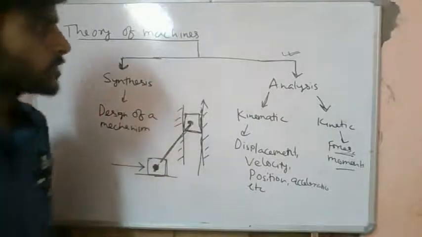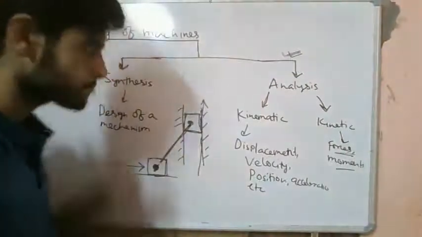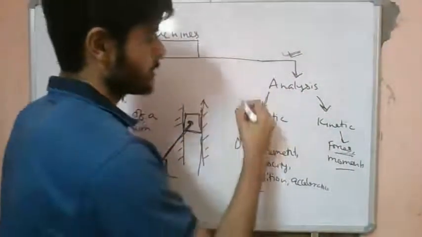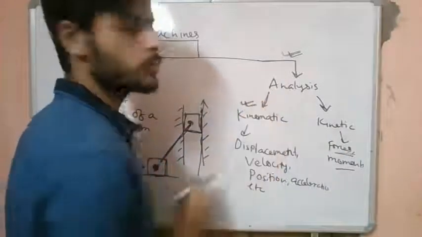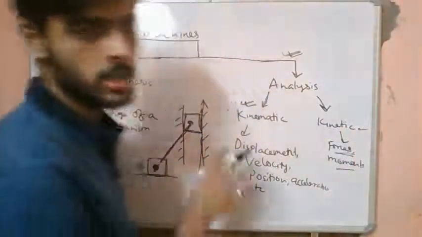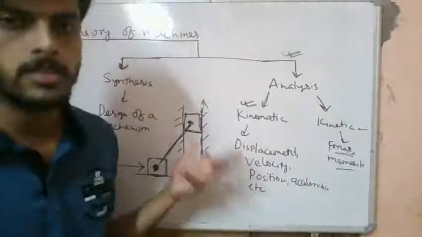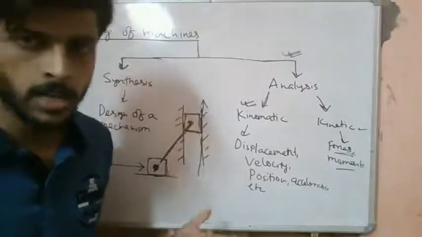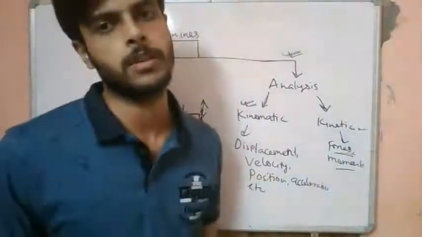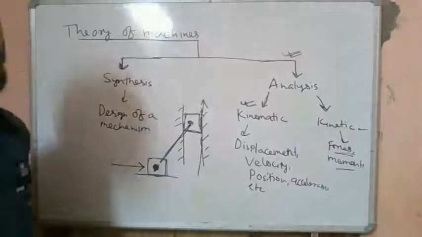So from the GATE point of view, we will basically study analysis. In analysis, we will initially start off with the kinematics part and later on move on to the kinetic part. We will study the velocity analysis, displacement analysis, position analysis, all these things, and then eventually we will move on to the kinetic part. So this is basically the structure of this subject.